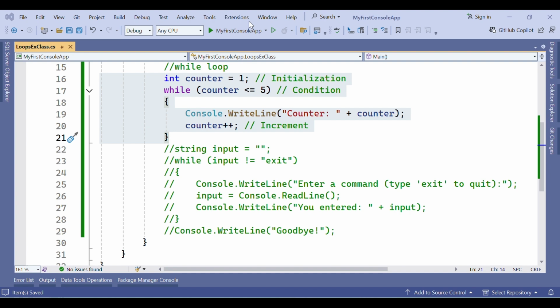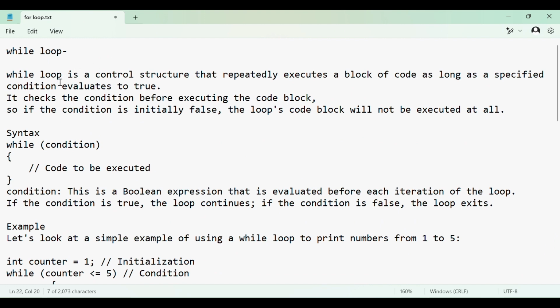So today we will discuss the while loop. So let's get started. What is a while loop first? A while loop is a control structure that repeatedly executes a block of code as long as a specified condition evaluates to true. It checks the condition before executing the code block. So if the condition is initially false, the loop's code block will not be executed at all.